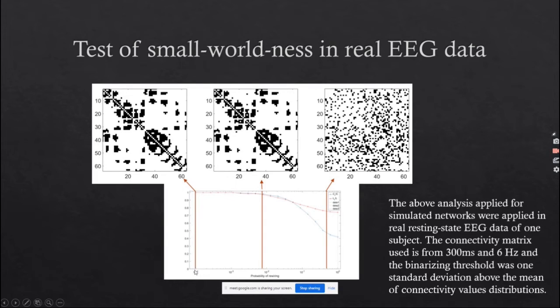For a low value of rewiring probability, the network is regular in nature. As we increase the probability, it becomes more random. So when the probability of rewiring is in between, we get the small world characteristics of the brain. We can conclude from this result that our human brain shows the characteristic of small-worldness, and the different neural populations inside the brain make a complex network whenever it processes any information.